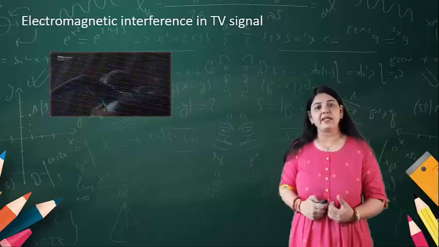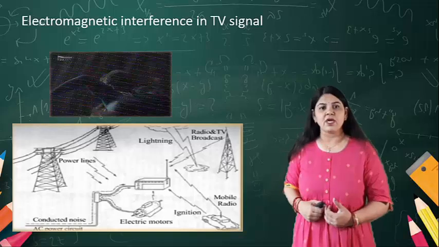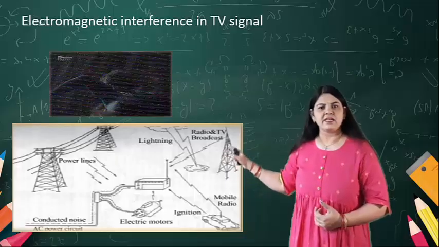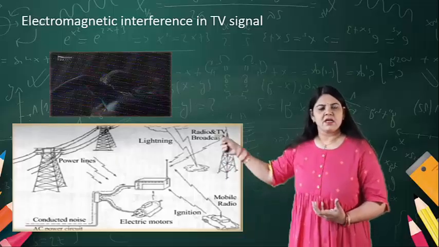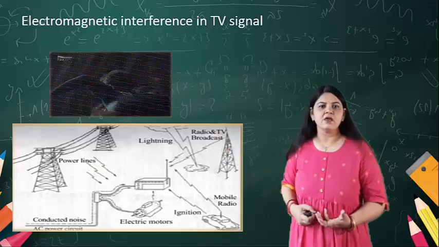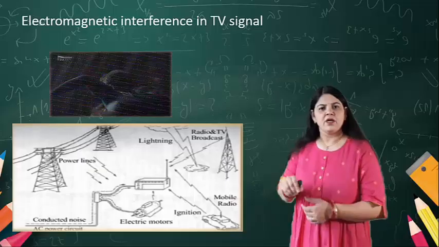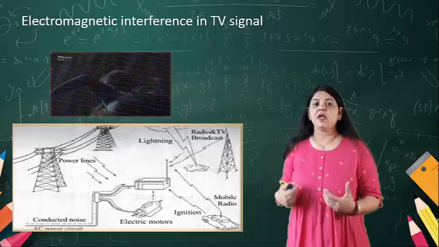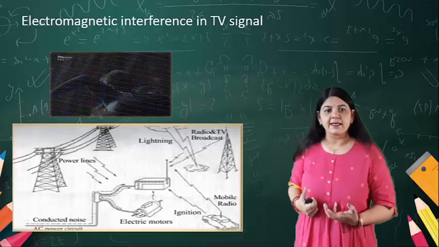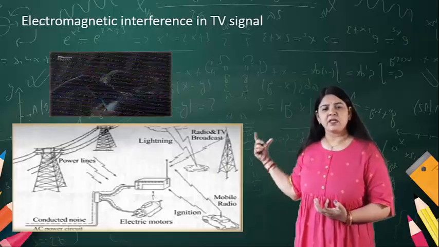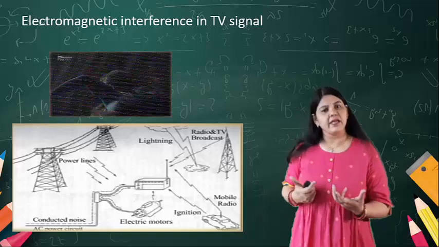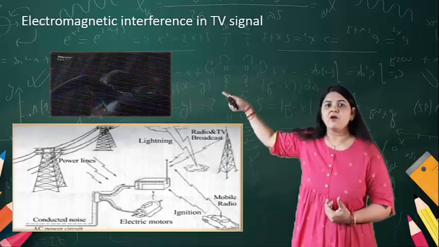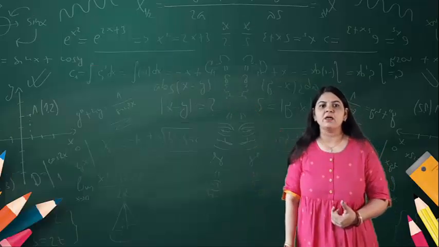Now, electromagnetic interference in television may look like this picture. Here you can see the tower, the transmitter as well as the receiver. There are high power lines, and mobile radios. Due to ignition, there could be interference. Some electric motors are running, and due to that noise can arise. So while the receiver receives the signal, it may receive it with some interference, and due to that interference we may get such results in the television. It could be like this.